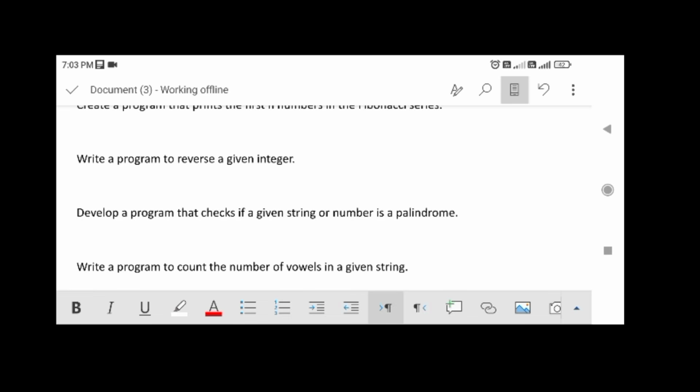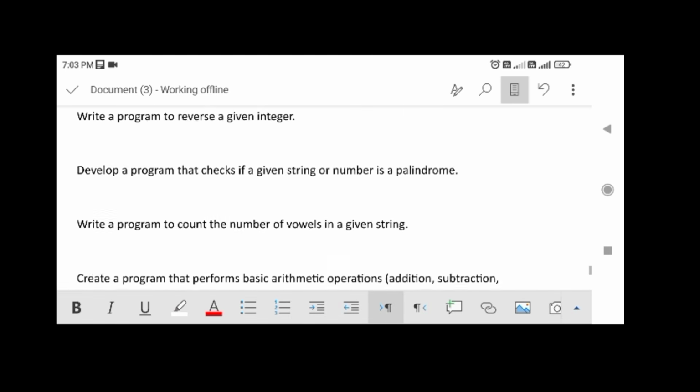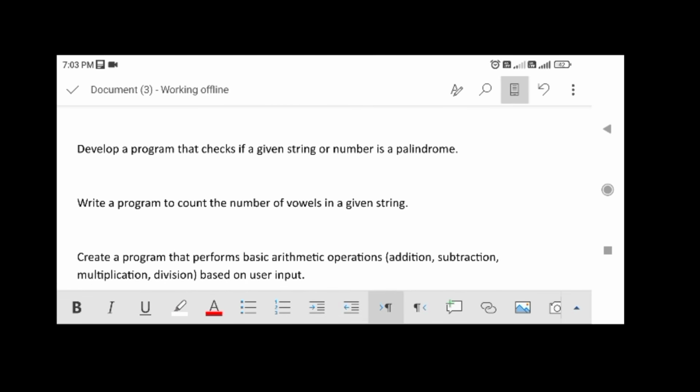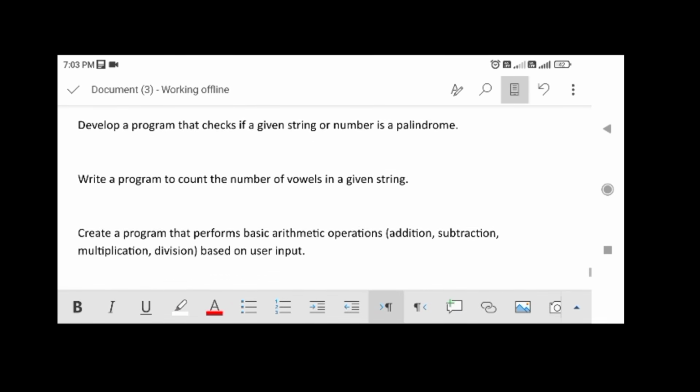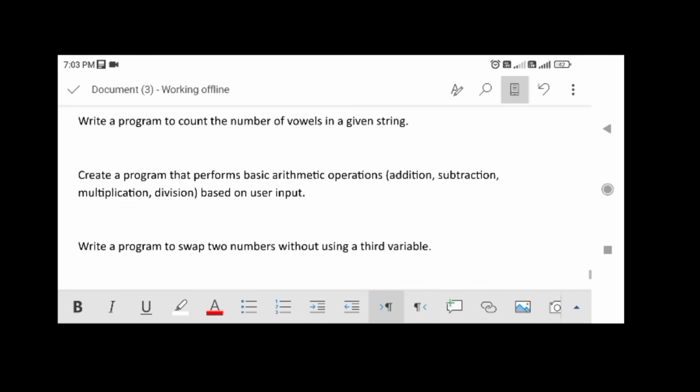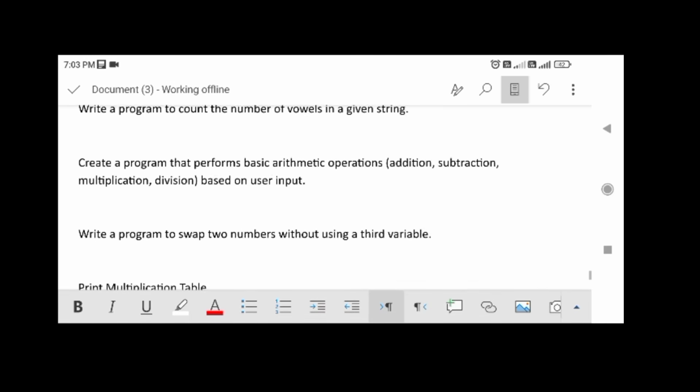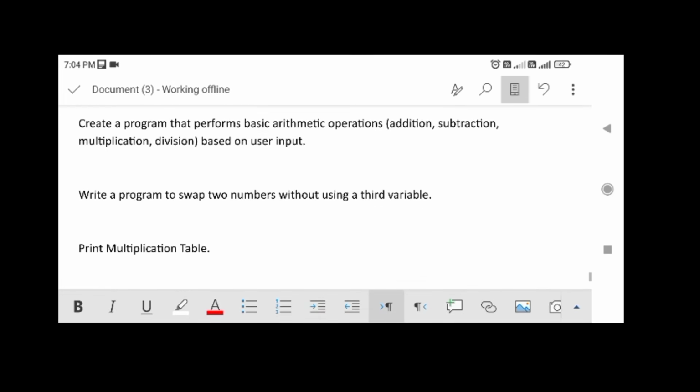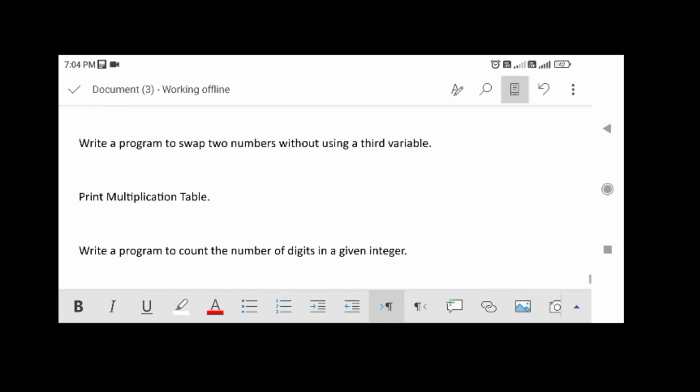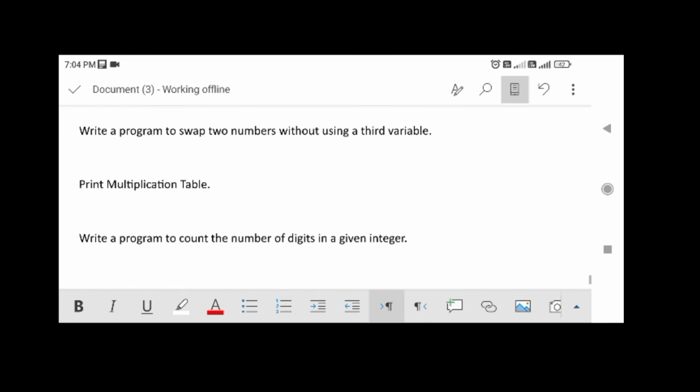Write a program to count the number of vowels in a given string. Create a program that performs basic arithmetic operations, addition, subtraction, multiplication, division, based on user input. Write a program to swap two numbers without using a third variable. Print multiplication table. Write a program to count the number of digits in a given integer.